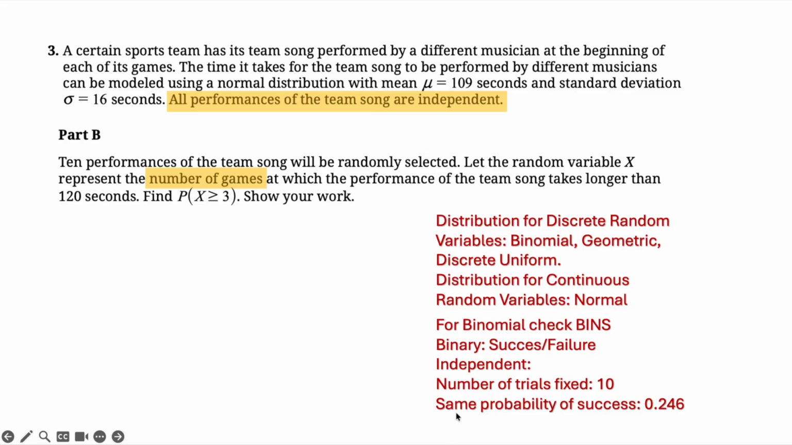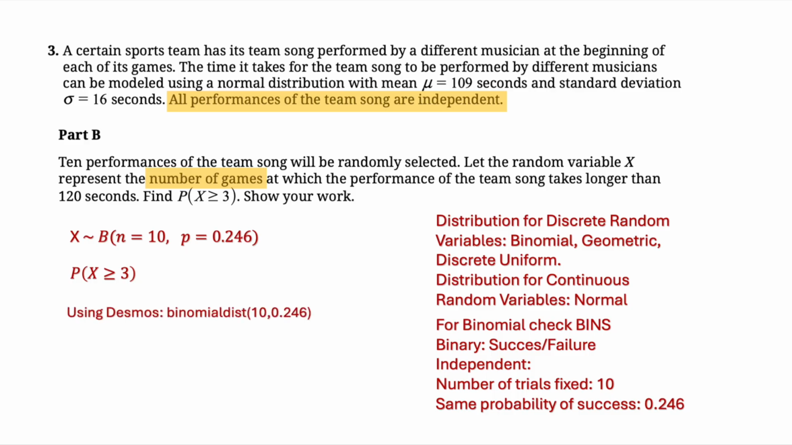Next, what is the probability of success? Are they all the same? That means, what is the probability that a randomly selected performance of the team song would take longer than 120 seconds, which we found in part A, that is 0.246. So this is a case of binomial distribution, so we can use binomial probability calculation here. So X follows binomial, with parameters the number of trials, which is 10, and the probability of success, which is 0.246. So we need to find the probability that X is greater than or equal to 3.